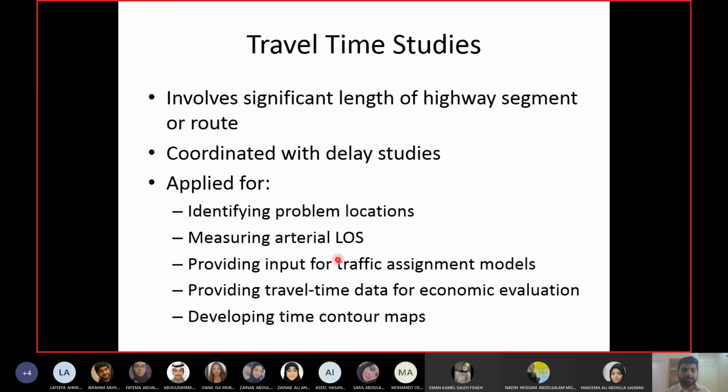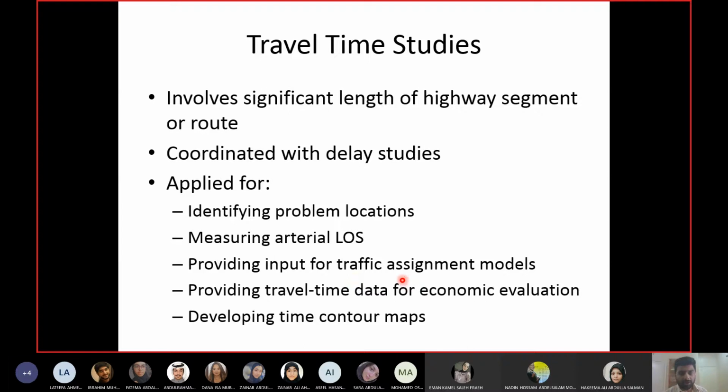Travel time acts as an input for the traffic assignment model. First of all, what is traffic assignment? Traffic assignment is the assignment of trips to different highways which are going towards the same destination. So you have one point on the map, or you have one area on the map. Towards that area, you have 2 or 3 highways from which the travelers can select. Now the travelers will select which highway to go into that area on the basis of what? On the basis of their travel time. So their selection procedure is known as traffic assignment.